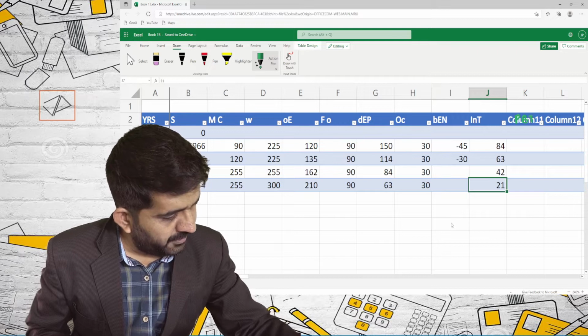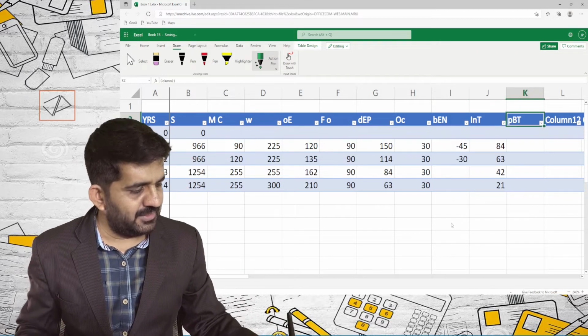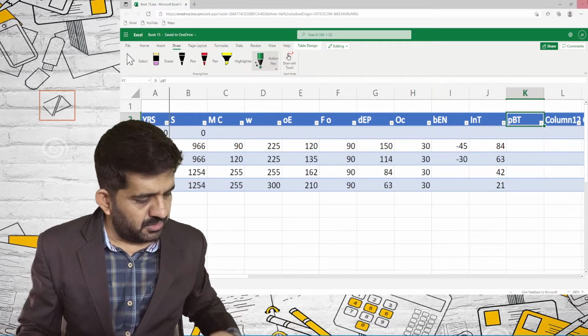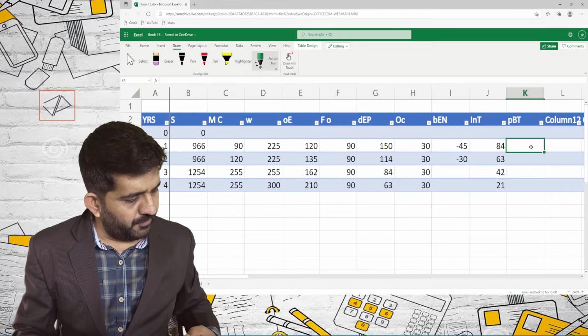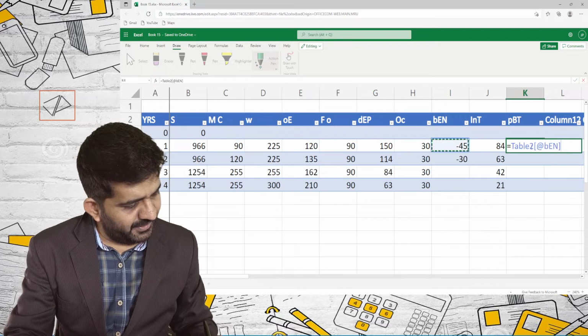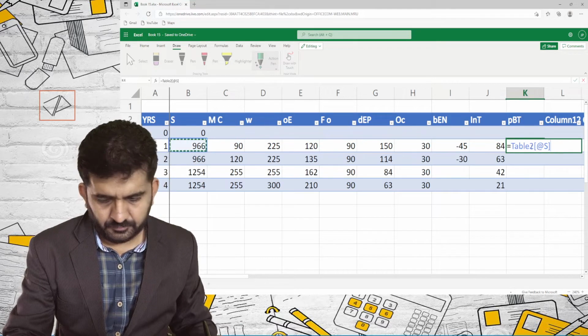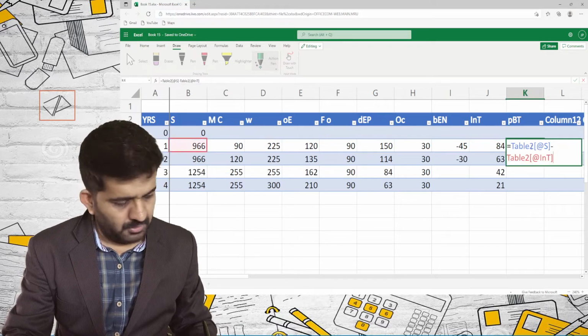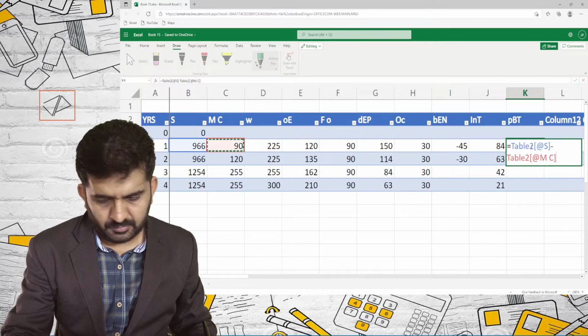So the formula for finding out profit before tax is equal to sales figure minus all cost.